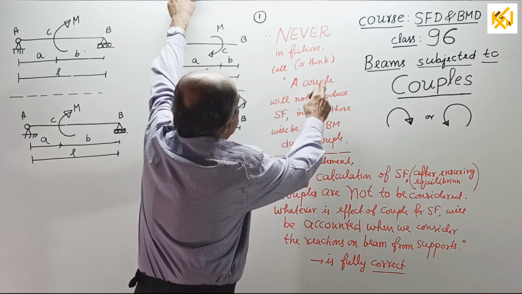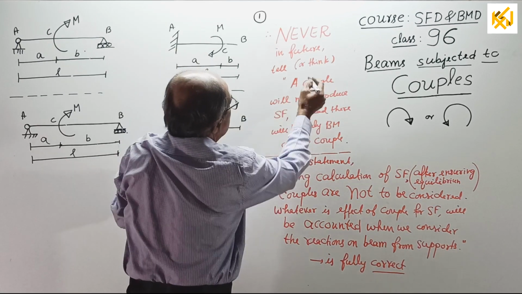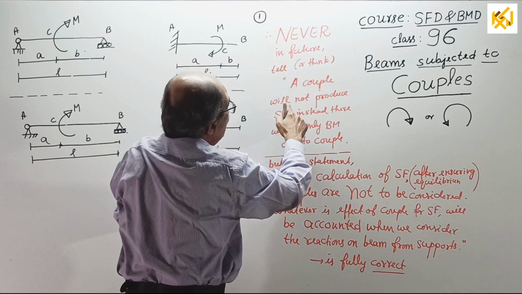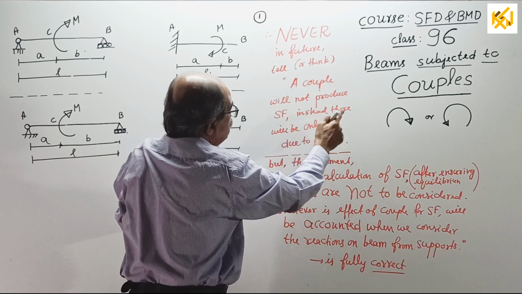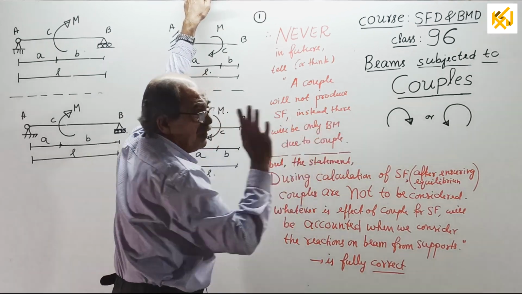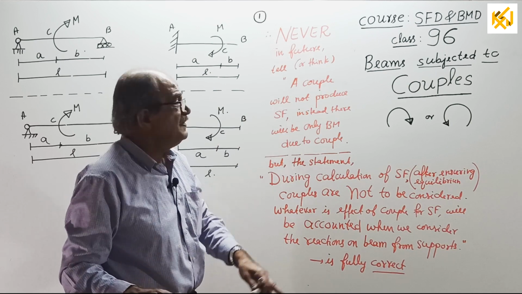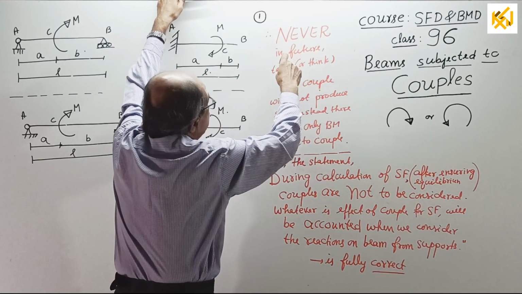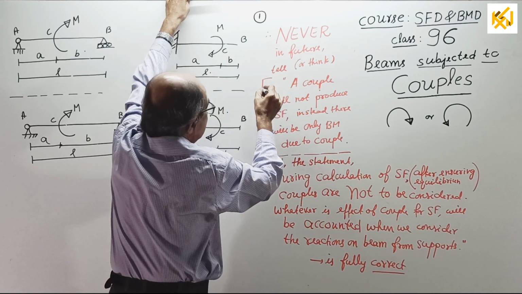See, a couple will not produce shear force; instead, there will be only BM due to couple. What I am telling you, this is not a correct statement. I am telling you, never in future say this statement.